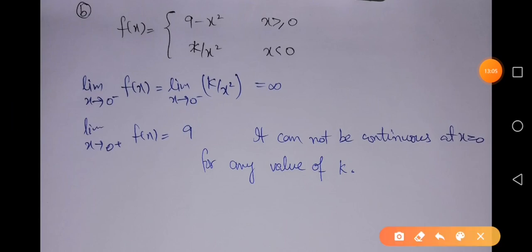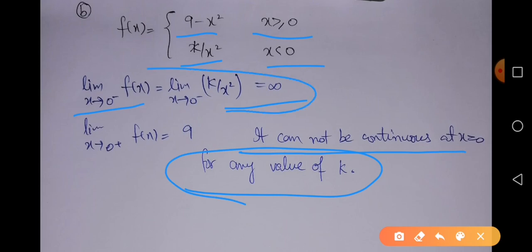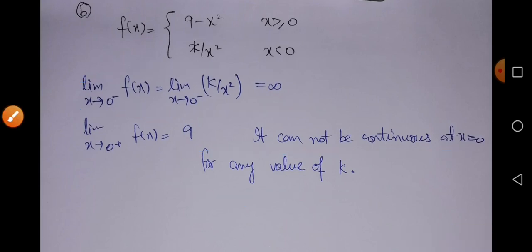So here is part b of the question, in which we are given the function 9 minus x square for x greater than or equal to 0 and k by x square for x less than 0, and we will check its continuity at x equal to 0. Obviously when we approach 0 from the left hand side, the limit is going to be infinite, so this function can never be continuous at x equal to 0 for any value of k, because we cannot have infinite limits, and we have discussed that in the case of infinite limits the function cannot be continuous. So it is not always necessary to find the value of k. There may be a chance when the function cannot be continuous.